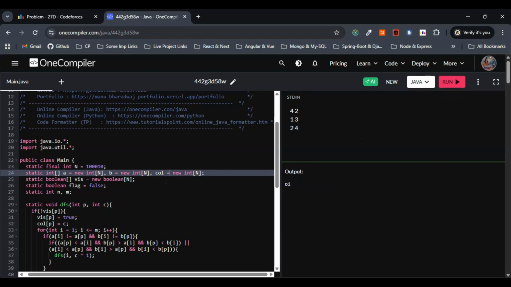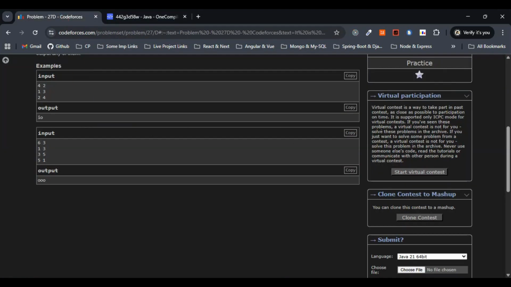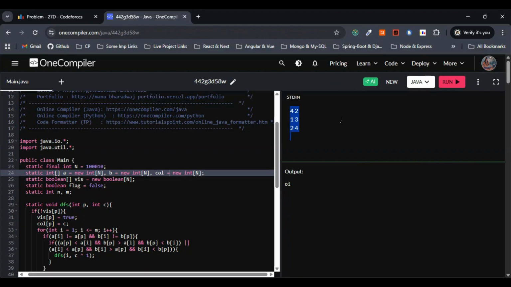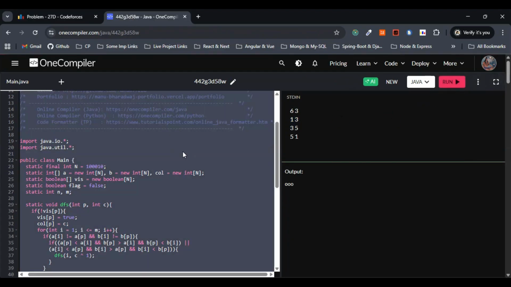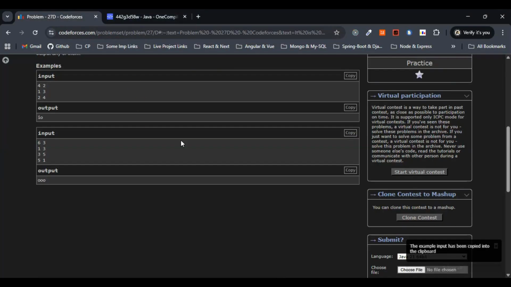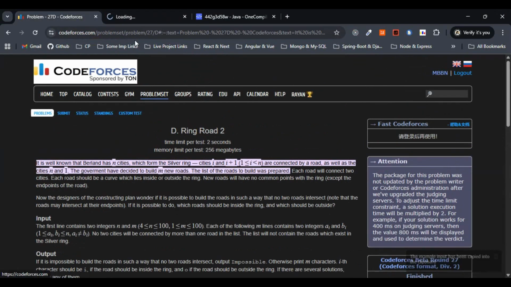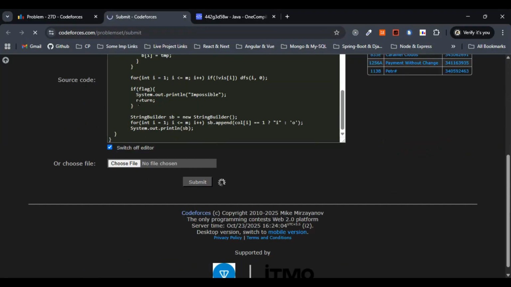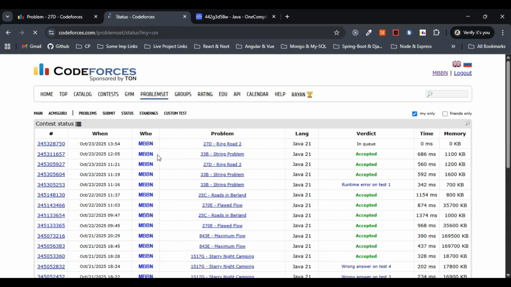We are getting the output OI. This is also fine, I believe. Yeah, this has to work. So let's go with the second input here. The output we need to get here is triple O. Let's check the same. Yeah, this is fine. Order doesn't matter, right? In the question they have strictly mentioned that. So let me come here and hit the submit. Let me paste the code and hit the submit button.